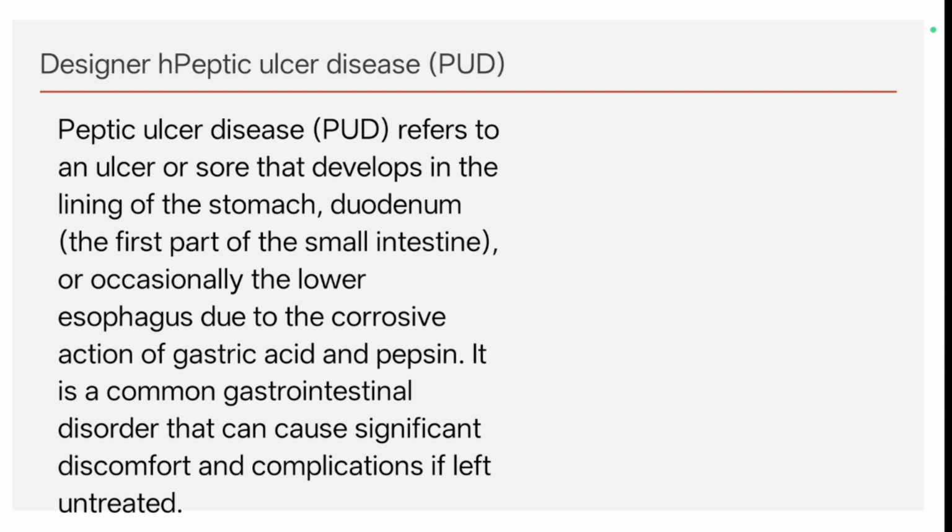Peptic ulcer disease refers to an ulcer or sore that develops in the lining of the stomach, duodenum, the first part of the small intestine, or occasionally the lower esophagus due to the corrosive action of gastric acid and pepsin. It is a common gastrointestinal disorder that can cause significant discomfort and complications if left untreated.